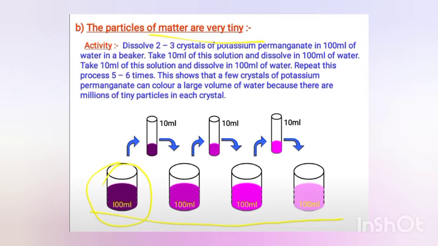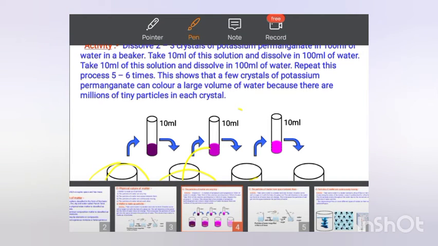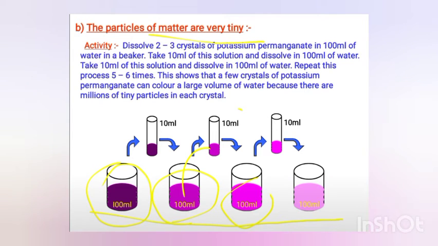If we take out only 10 ml out of this 100 ml and dissolve it in clear water, you will see that its color also changes. Then if we take out 10 ml from this 100 ml beaker and dissolve it into the remaining 90 ml of water, the solution will be like this. After that, if we take out 10 ml from this and dissolve it into another 90 ml of clean water, its color is also light pink.